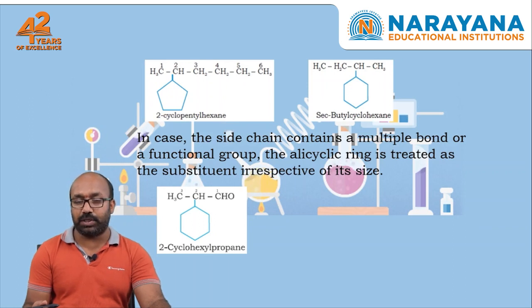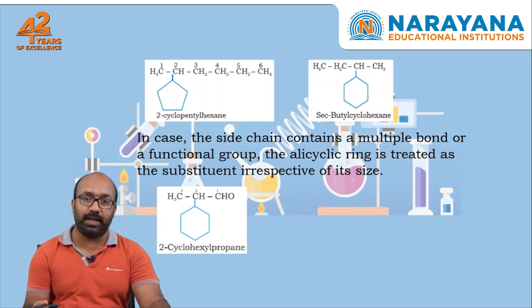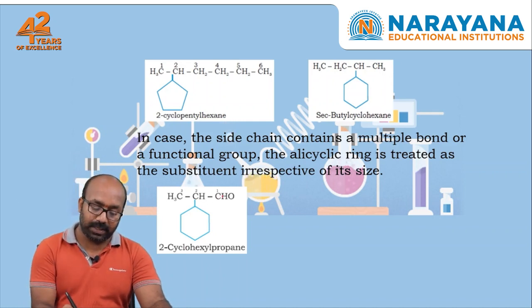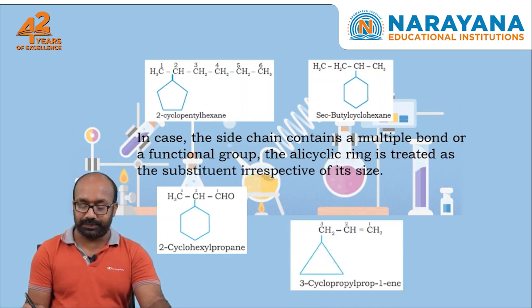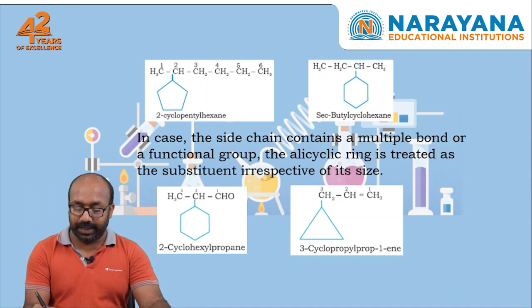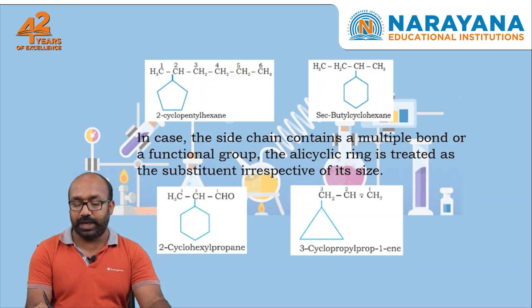In case the side chain contains a multiple bond or functional group, that functional group should get first priority, and the side chain is considered as the main chain, the ring is considered as a substitution. In this case, an aldehyde functional group is there. So this chain is considered as the main chain, this ring is considered as a substitution. The name is given as 2-cyclohexyl propane. In the next case, we have one functional group, an alkene, in the chain.